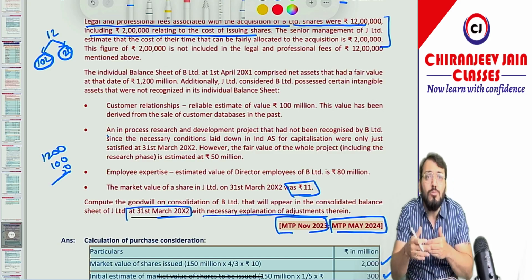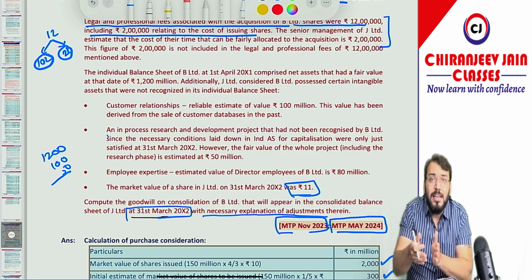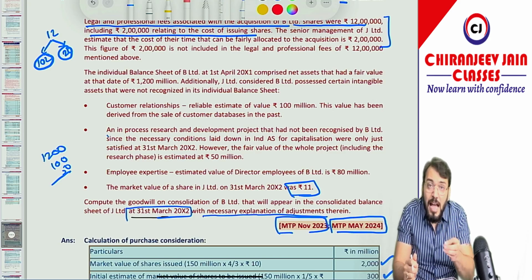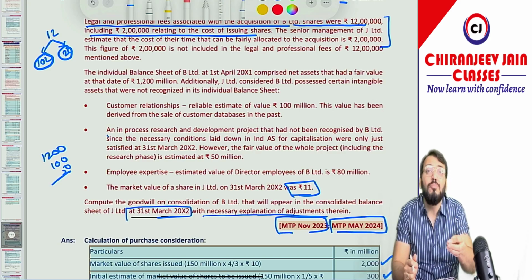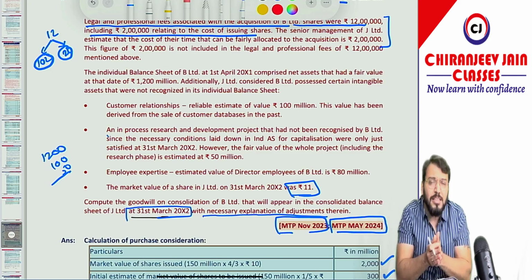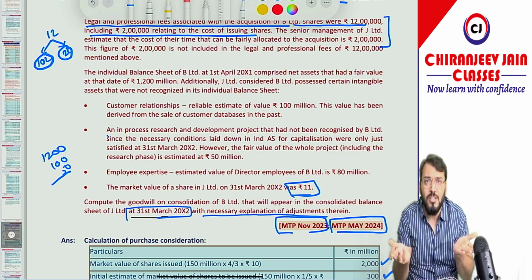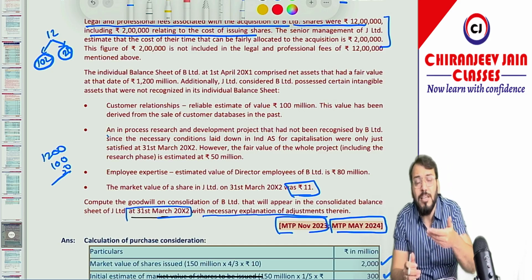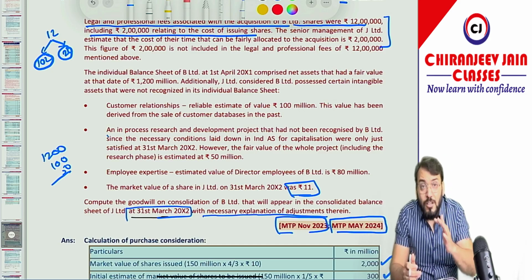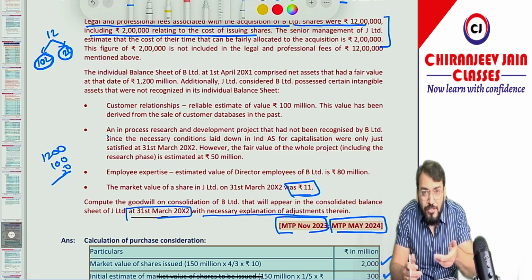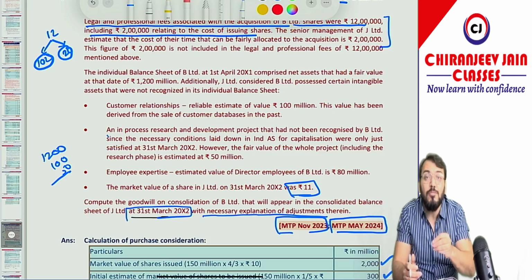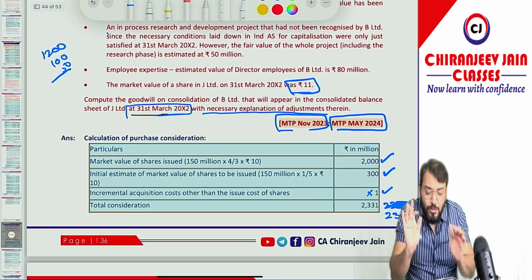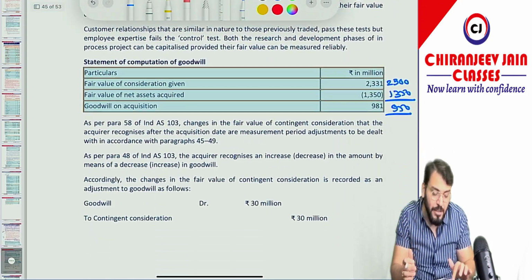Measurement period means what? We do retrospective adjustment during the measurement period when the initial accounting is done on a provisional basis. But here it is nothing given that initial accounting has been done on a provisional basis. Whenever initial accounting has been done on a provisional basis, then we apply the concept of measurement period. And during the measurement period, if any new information is obtained about INA, purchase consideration, NCI fair valuation, then we do adjustment retrospectively, and any adjustment will be done with goodwill. In this solution, I don't know what they have done.